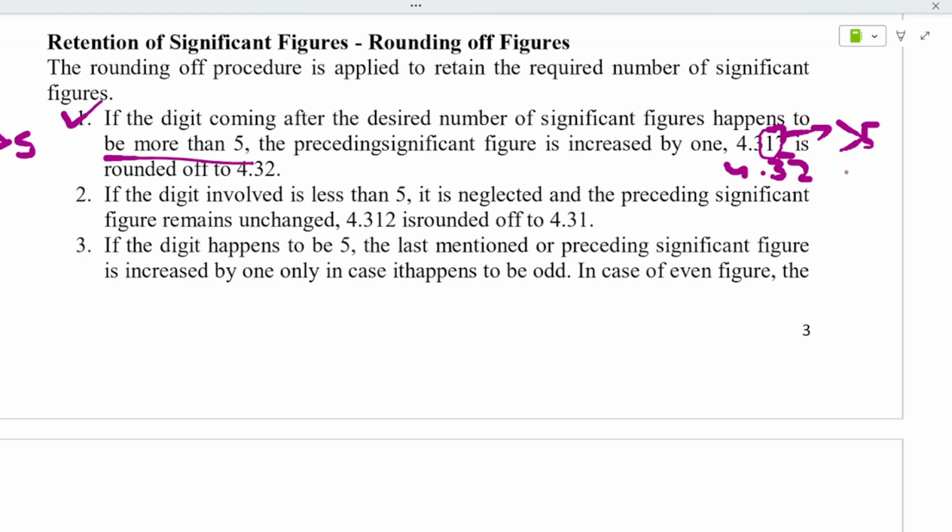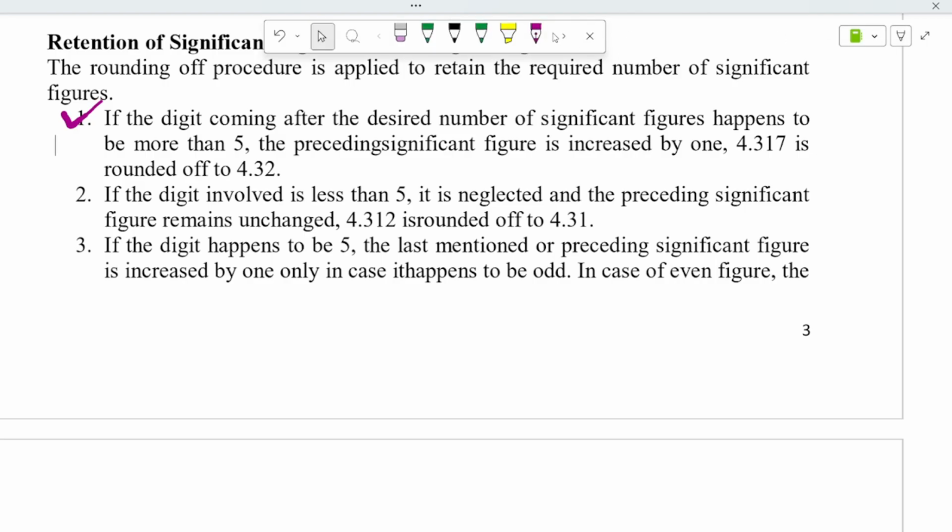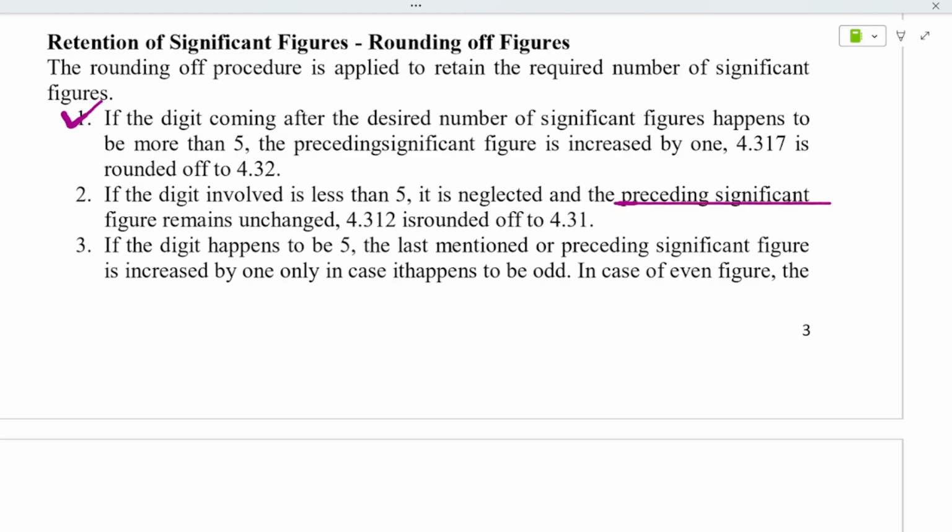You write 4.32. I hope you are getting this. Next, if the digit involved is less than 5, you have to write the previous element as it is, that is the preceding one. Okay, this is succeeding. Next, 3-1 will stay as 3-1 as it is. Okay, see, 2 is there.